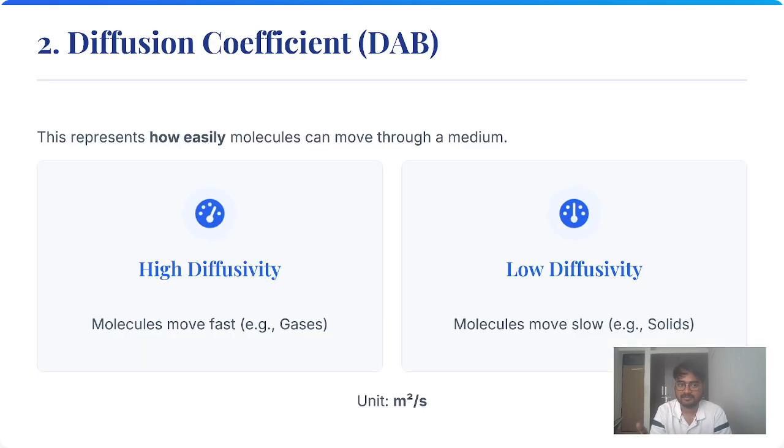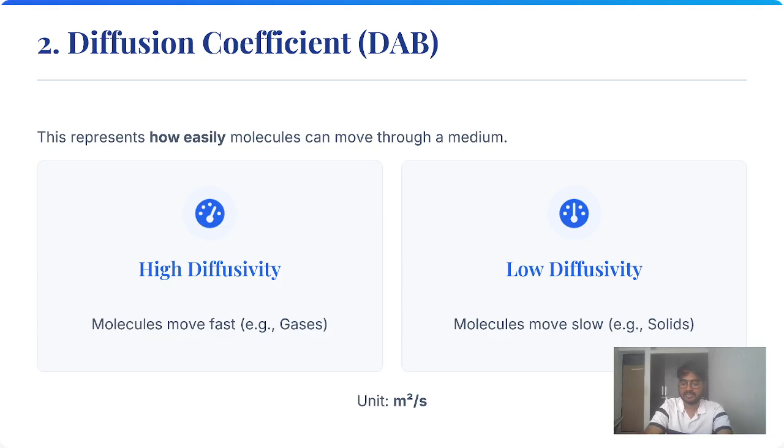Diffusion coefficient DAB, which is the diffusion of A in B. This represents how easily molecules can move through a medium. High diffusivity molecules, for example gases. Normally, we know that gases have a higher diffusivity rate, so they can diffuse faster. And low diffusivity is for solids, in which diffusion takes place very slowly.